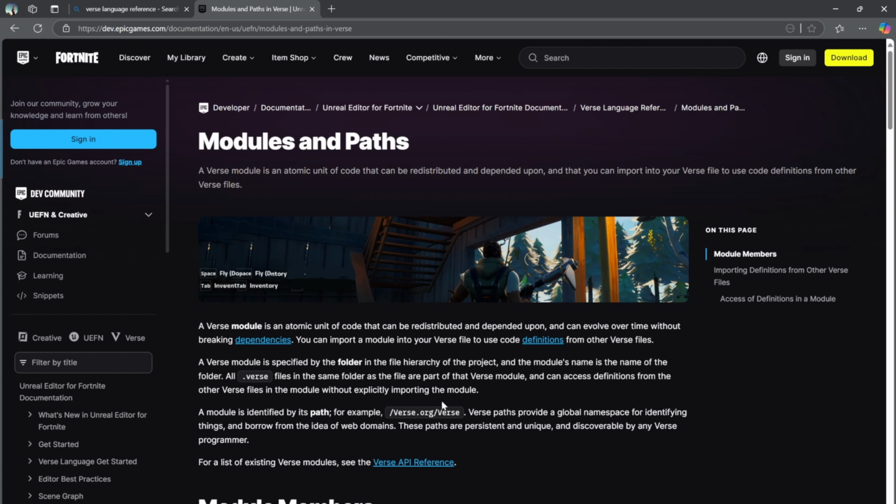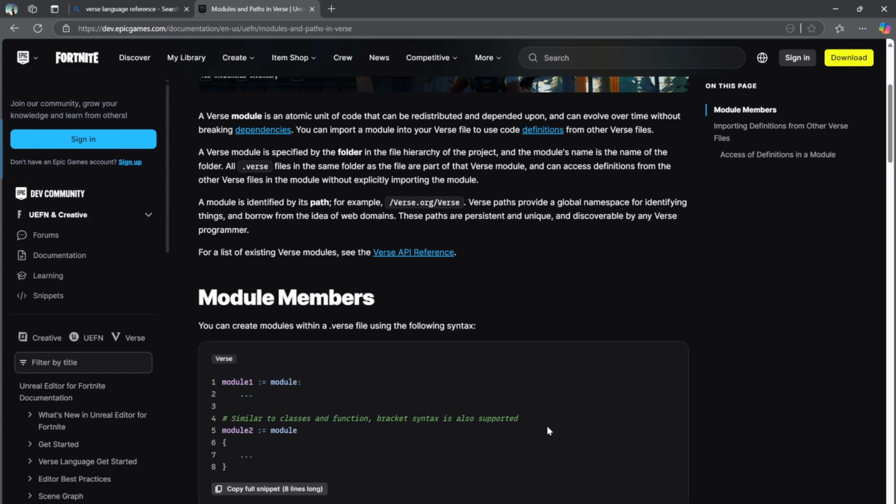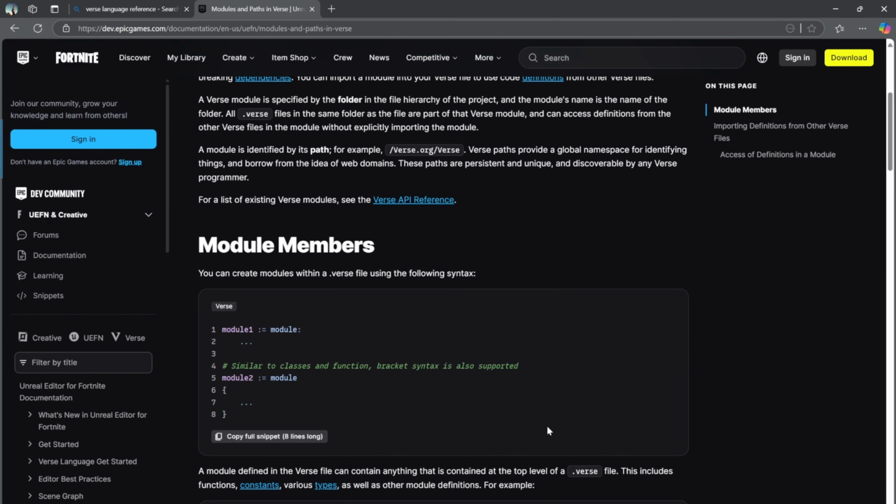Interesting. Okay. A module is identified by its path. For example, verse.org or /verse.org/verse. Verse paths provide a global namespace for identifying things and borrow from the idea of web domains. These paths are persistent and unique and discoverable by any verse programmer. Yeah, I don't like this method, to be honest. To me it's kind of confusing. But maybe it'll make more sense in the future.